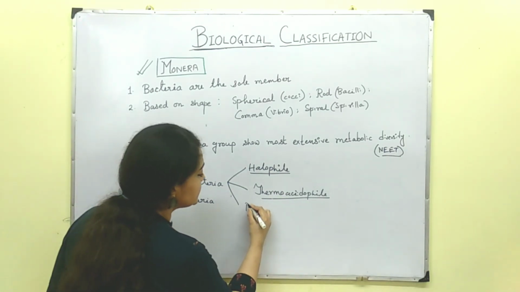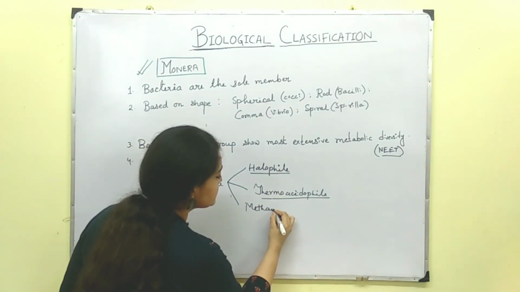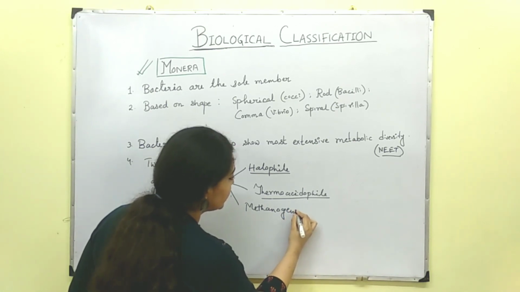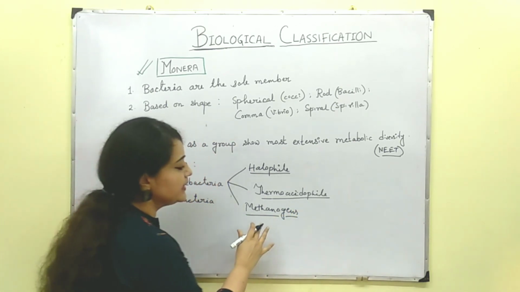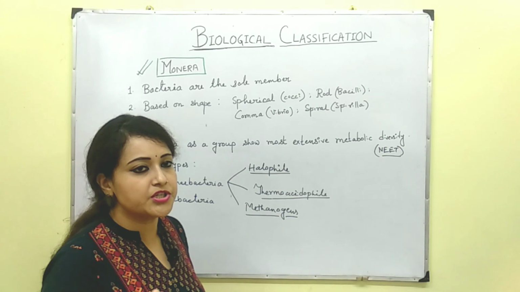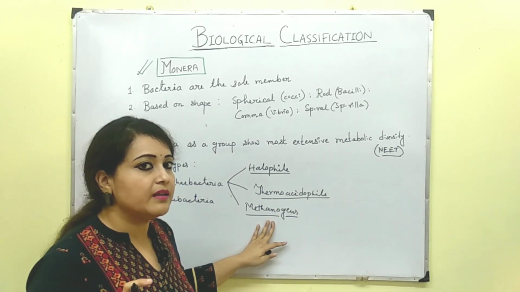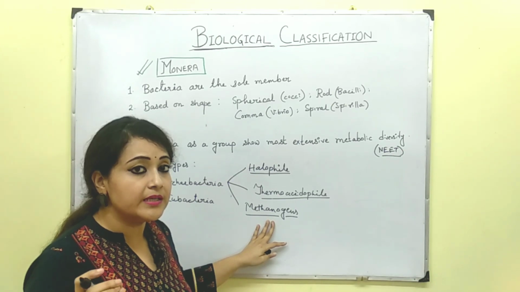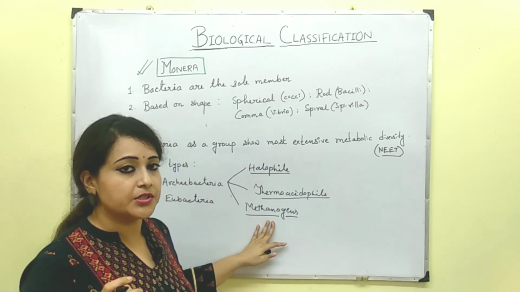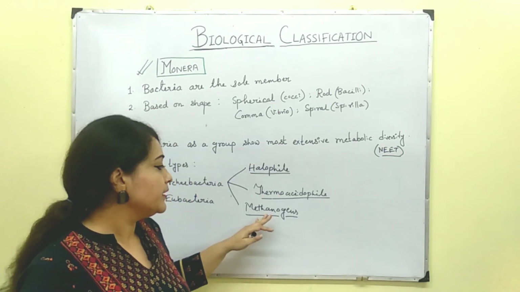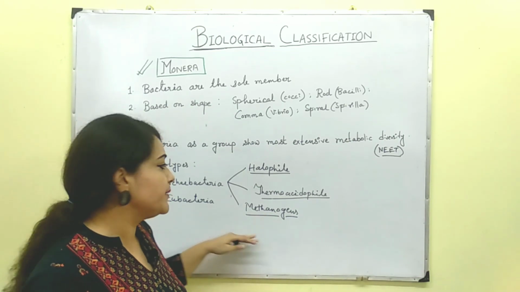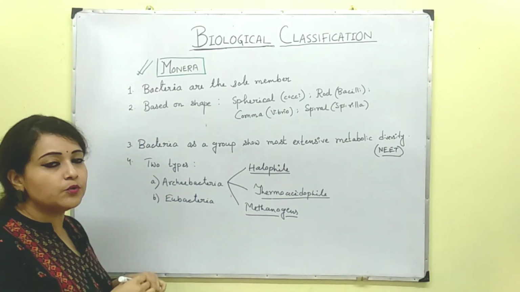And the third one is methanogens. You can find these in marshy areas. Moreover, these methanogens, these Archaebacteria, play an important role in biogas production. So biogas plants have this kind of Archaebacteria. The next one is Eubacteria.